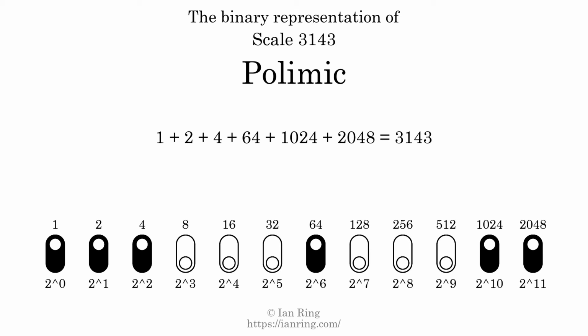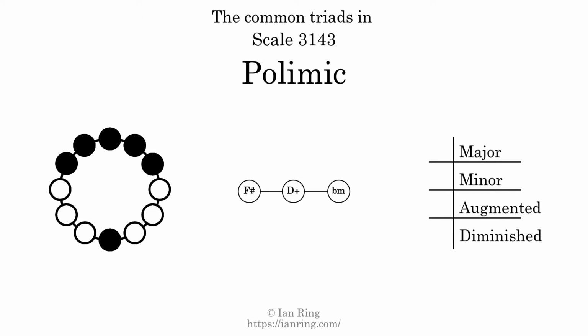That is why the scale number, in decimal, is 3143. The scale number not only enumerates the scale with a unique index, but it also literally describes the tonal content of the scale. Represented as a binary number in base 2, the scale number is 110001000111.